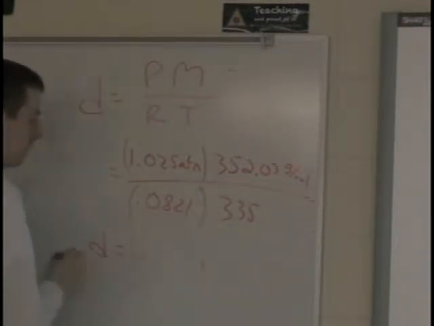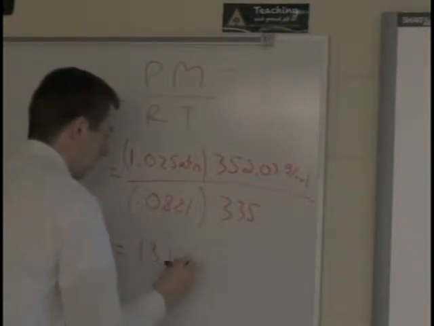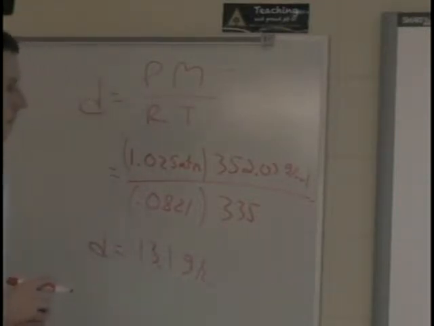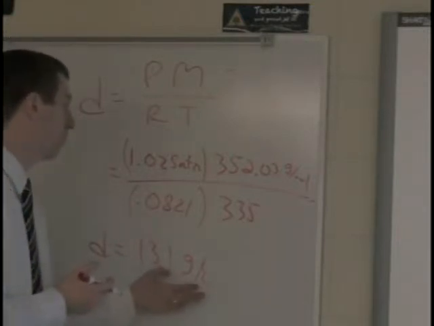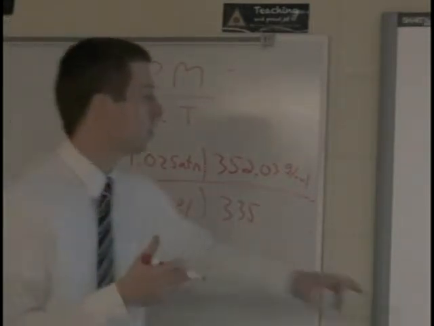When I solve this, I get a density of 13.1 grams per liter, which again, remember your unit is grams per liter. You can always look back at the R gas law units to figure that one out as well. So besides using density, we need to do the other version as well.